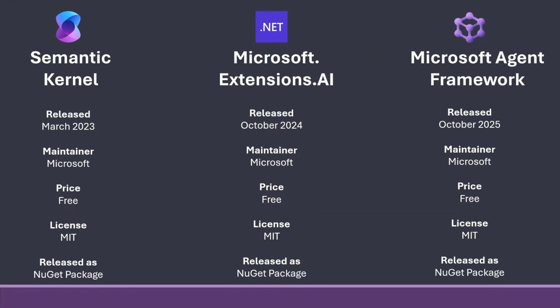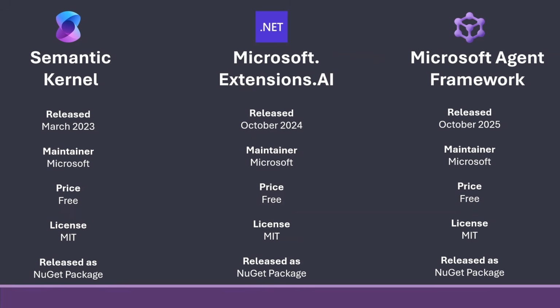Semantic Kernel is the oldest, releasing back in March 2023. And then came along in October 2024, Microsoft Extensions AI, and now in October 2025, we now have the Microsoft Agent Framework. All of them else are exactly the same. It's Microsoft that are the maintainer of all of the three.